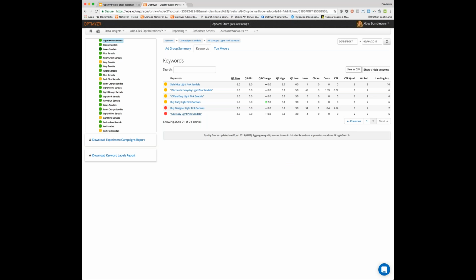And so here we can see there's in particular 2 keywords that are not great from a quality score perspective. And this one has a decent number of impressions. So maybe that is a keyword that would be better off being removed or being in an ad group by itself where it has a better ad text and a better landing page, because you can see the ad relevance and the landing page experience for these is actually quite low. So this helps inform you about what you could do better in the account. So that is data insights.